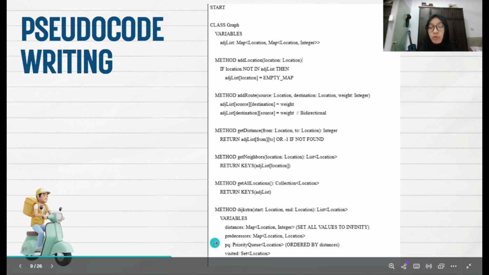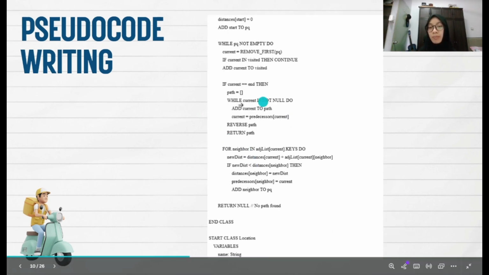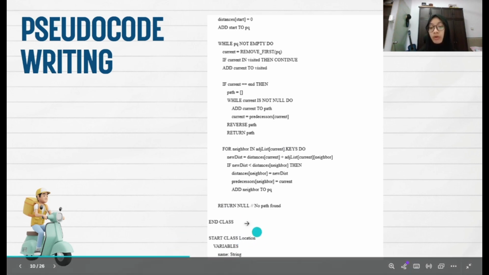Next is the PQ, which is also known as the priority queue. This priority queue ensures the locations are visited in the order of shortest distance. Next is the reverse path here. The reverse path is used when the destination is reached: we backtrack using the predecessors to form the shortest path.